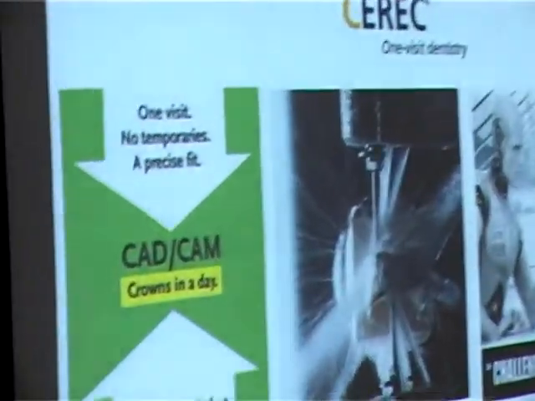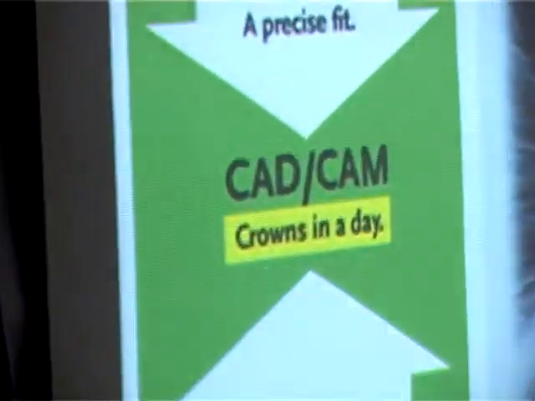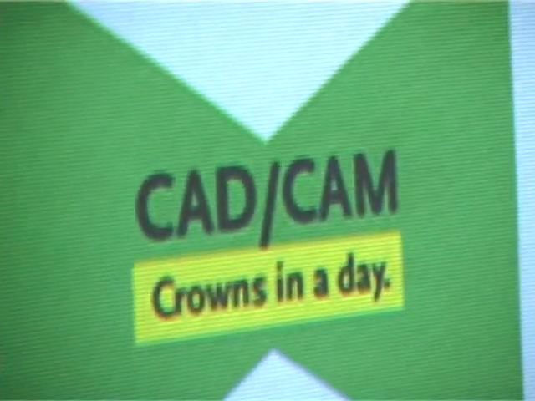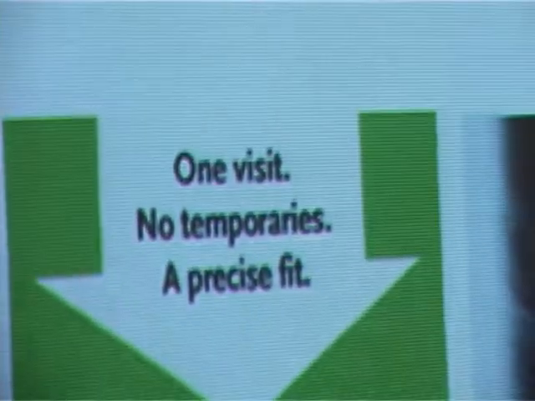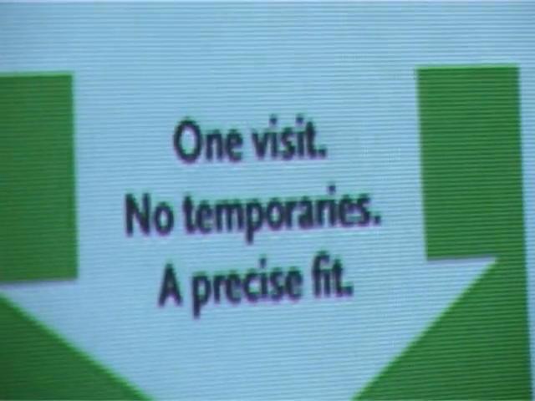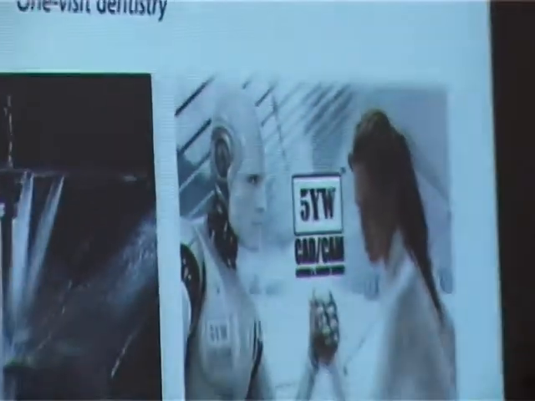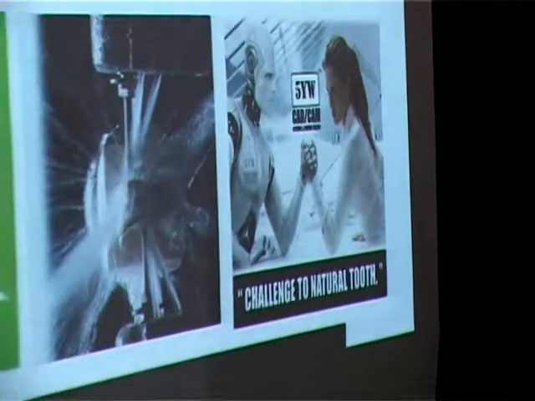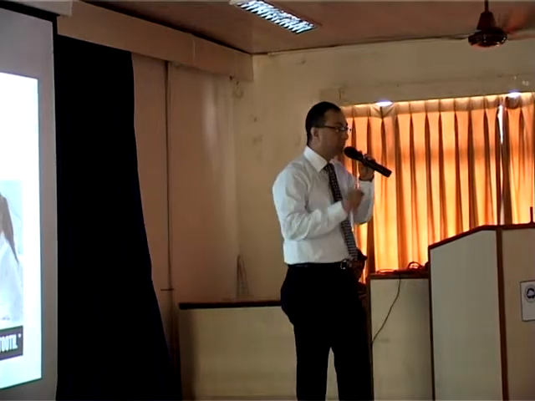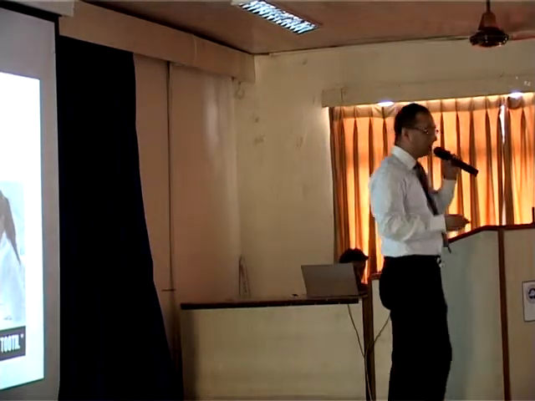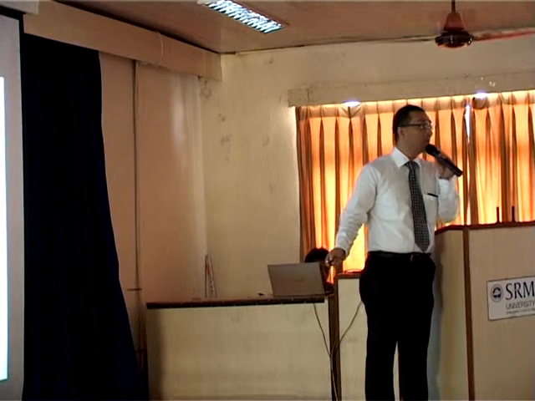Have you ever been to a dentist? I'm sure some of you all have. He fabricates a cap for you. In order to fabricate a cap, he does something to your tooth. He puts in a kind of paste to take an impression. He sends it to a laboratory. And the lead time from taking this impression to getting your permanent crown is 3 to 4 days. Here it is done in flat 15 minutes.